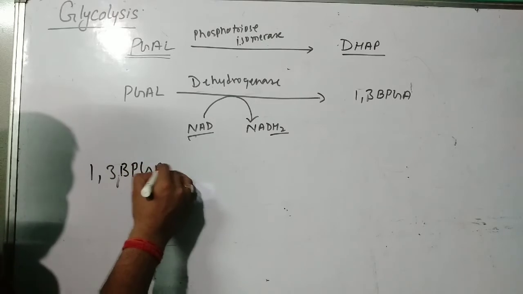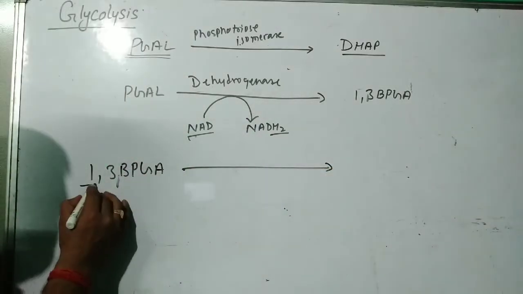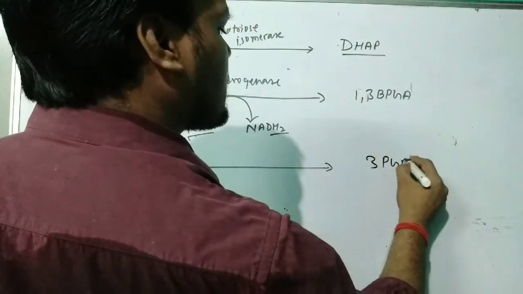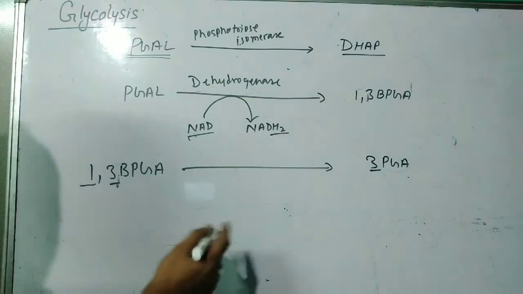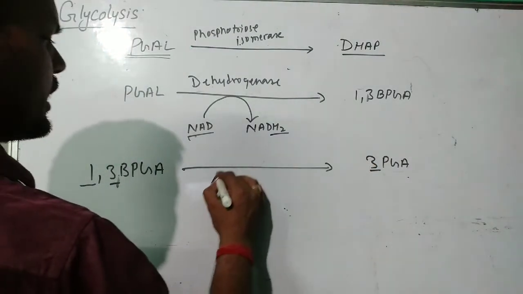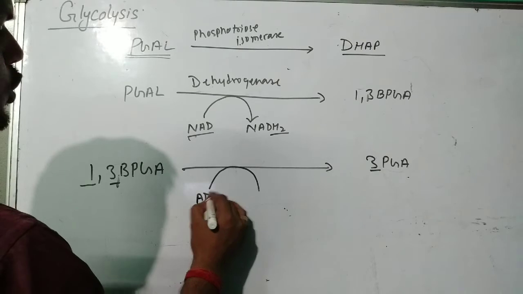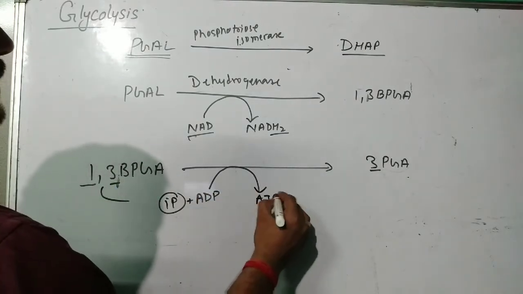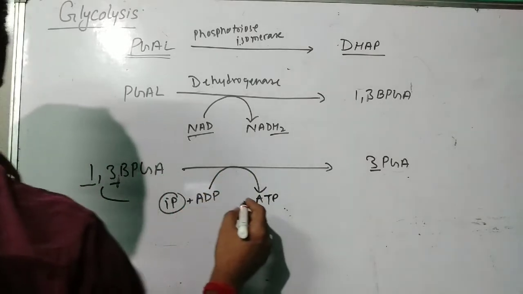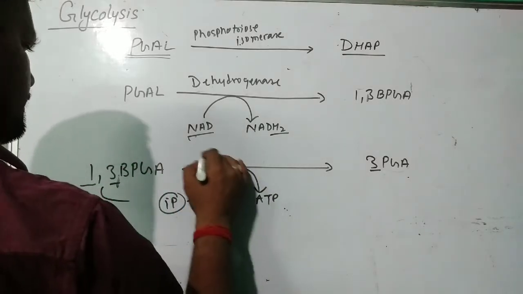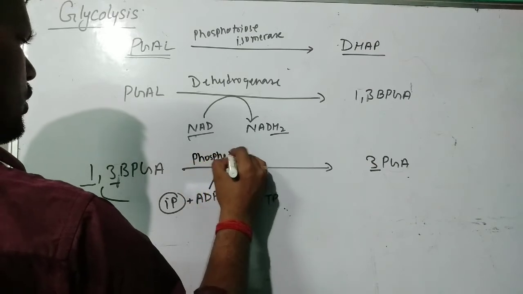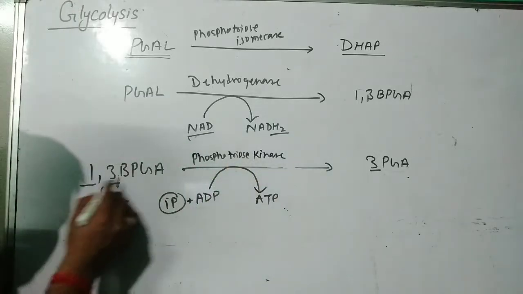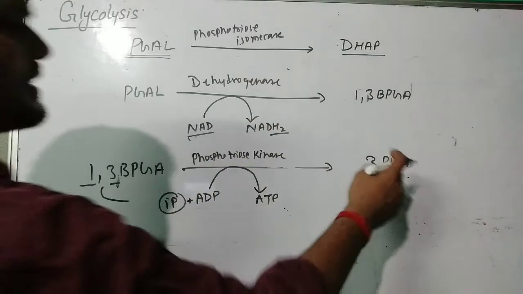Now, in 1,3-BPGA, you can see that the first carbon also has a phosphate group, and the third carbon also has a phosphate group, but here it is only present at the third carbon. It means one phosphate group has been removed. That phosphate group will go to ADP to form ATP. Here we are using the enzyme phosphotriose kinase. So 1,3-BPGA loses one phosphate group to form 3-PGA.